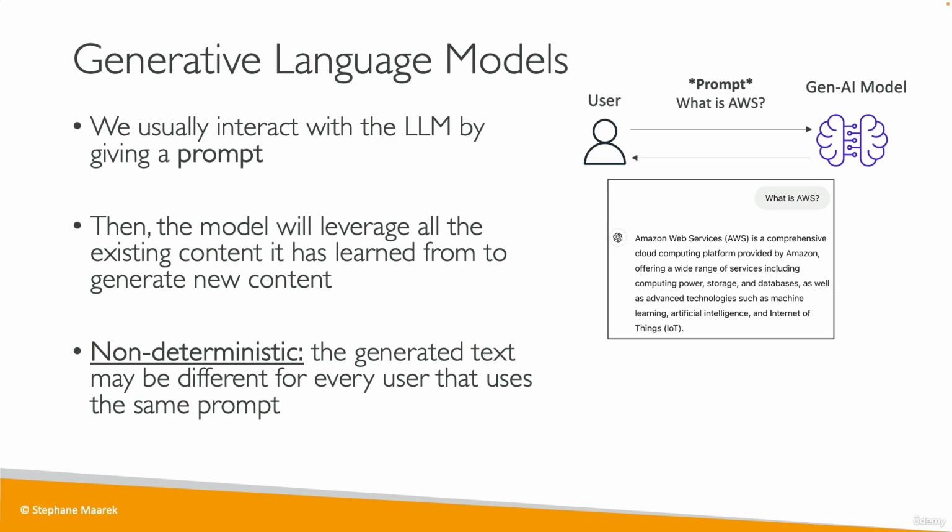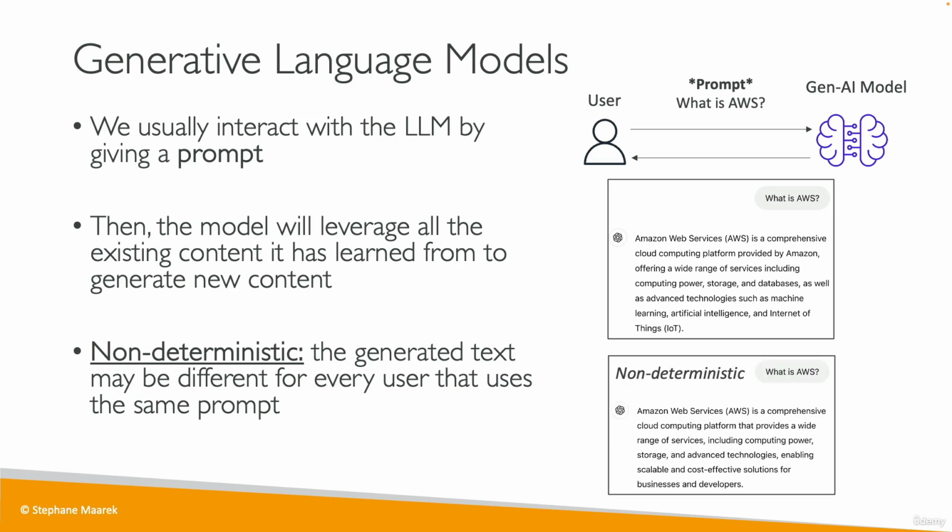So I went a second time and opened a new chat window and asked, what is AWS? And if you take some time to read this answer, this was again ChatGPT, you will see that while the answers are similar and they explain the same thing pretty much, they are not the same exact answers. And so this is why it's non-deterministic.